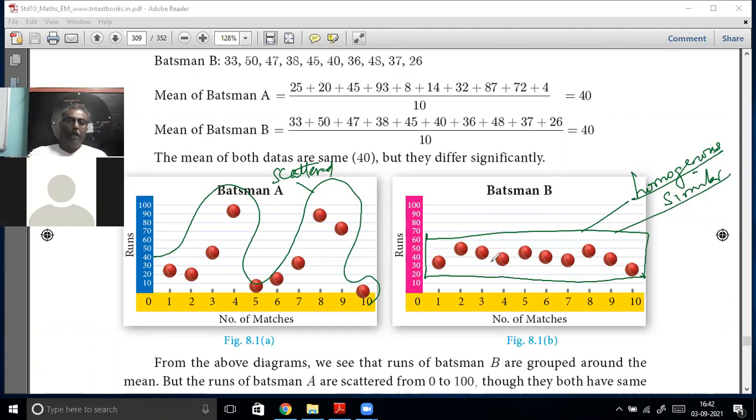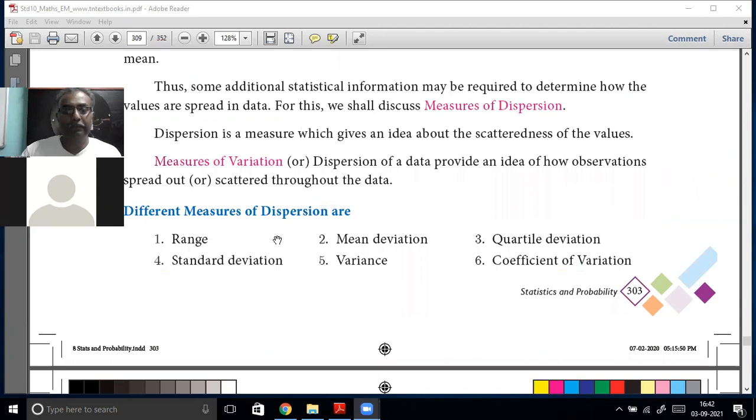But both the fellows' average is the same. So how to get the idea of the data now? Other than the arithmetic mean, you need a measure of dispersion, not only a measure of central tendency. How scattered it is, you need to measure. That measure is called measure of dispersion. There are a few ways to measure that. There are 6 ways.